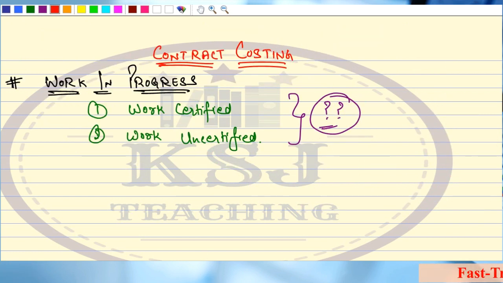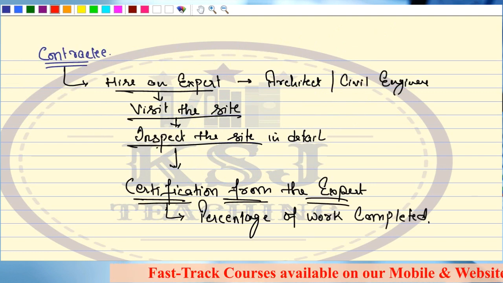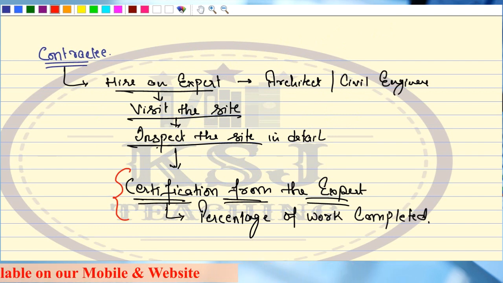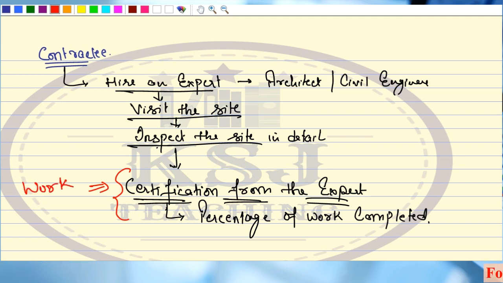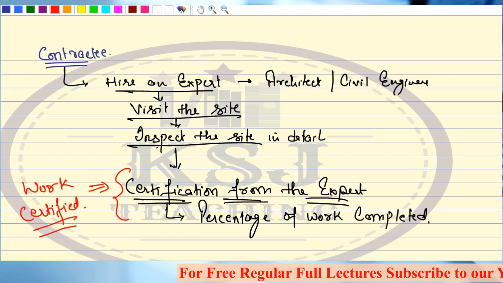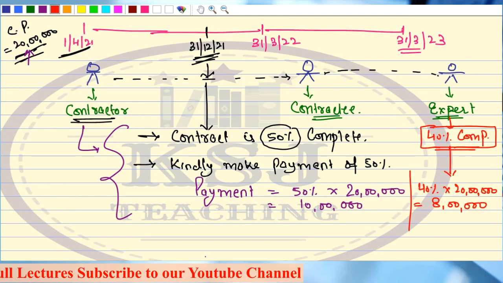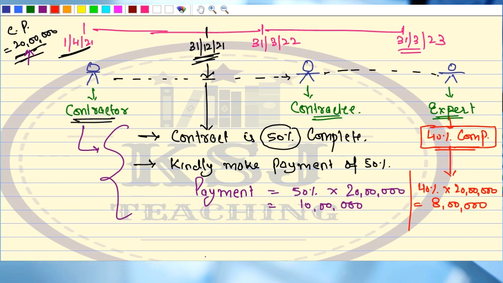So I told you that we are going to study about the work certified. This is the work certified. When you get the certification from the expert as regards the percentage of completion, this is known as work certified. Right? Now if I ask you that you want to calculate the amount of work certified, in figures, what is the amount that has been certified by the expert, I have already calculated it.